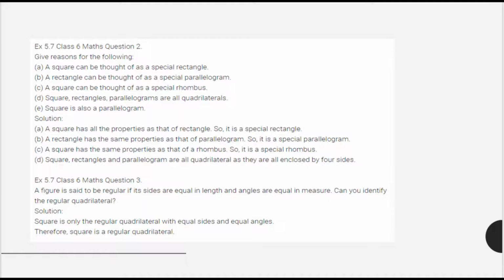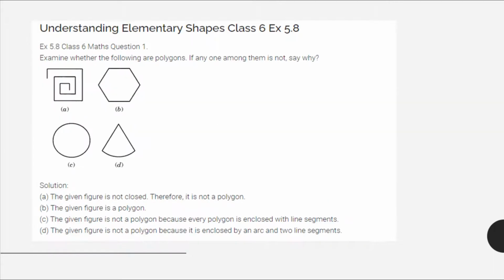Similarly, question number 3 is about a regular figure, which has all sides equal and all angles equal. So the answer to that is square.